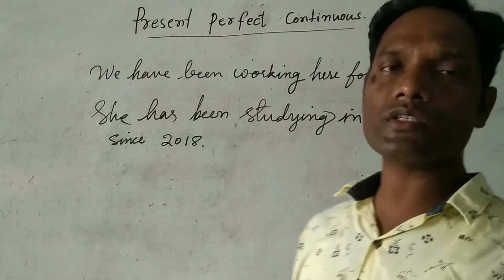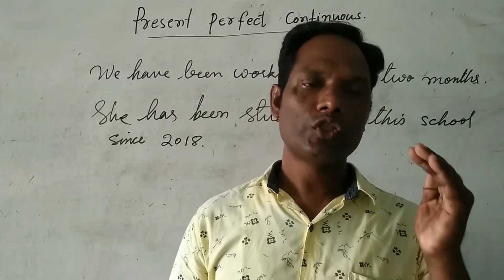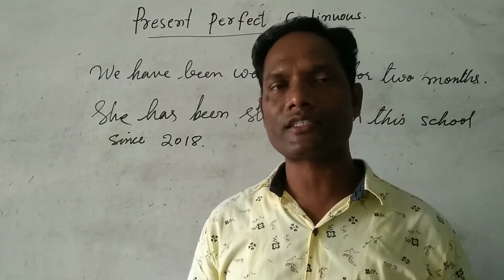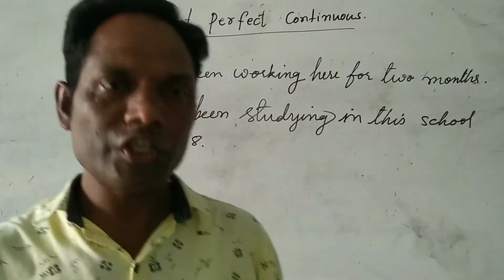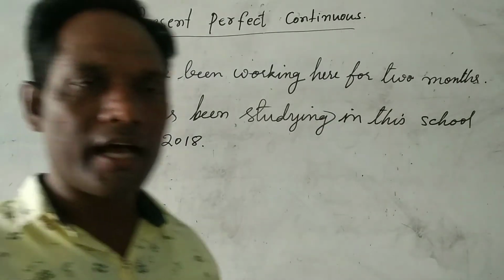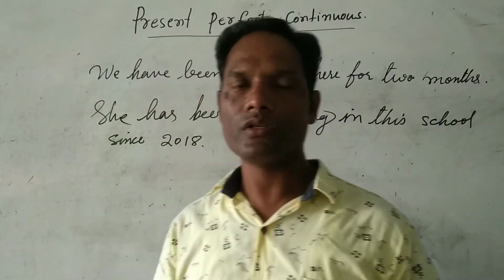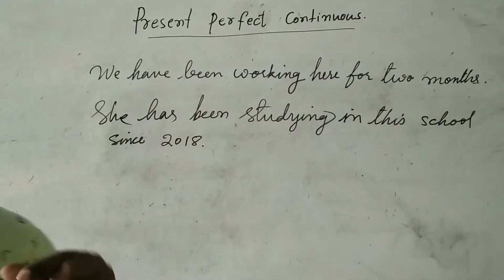So in 2018 you started to learn, to attend the class and to study in the school, and you are continuing to study in the same school. So you did not change the school. Still you are continuing to study in the same school.